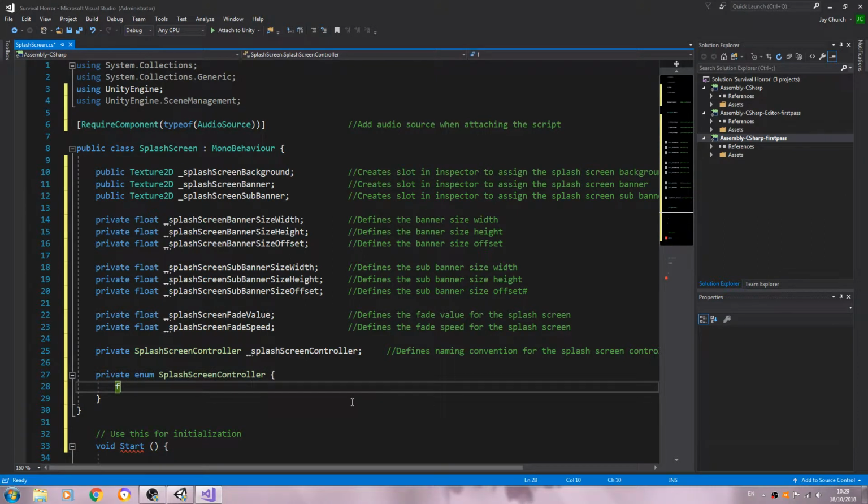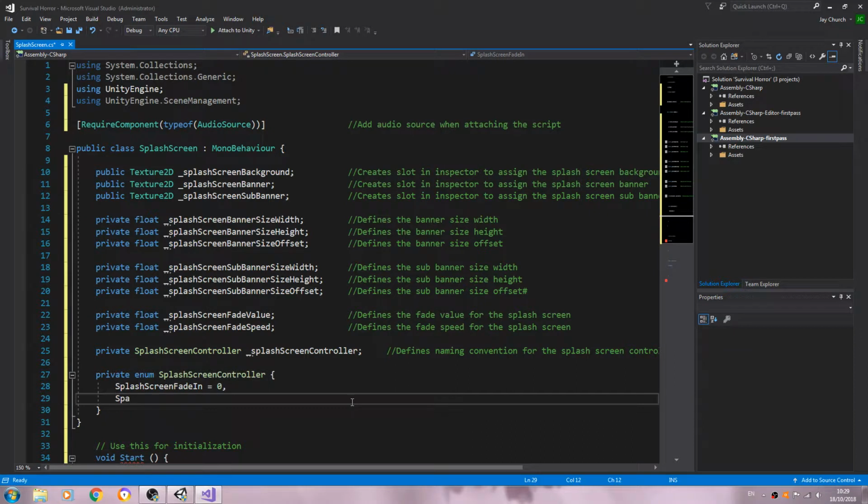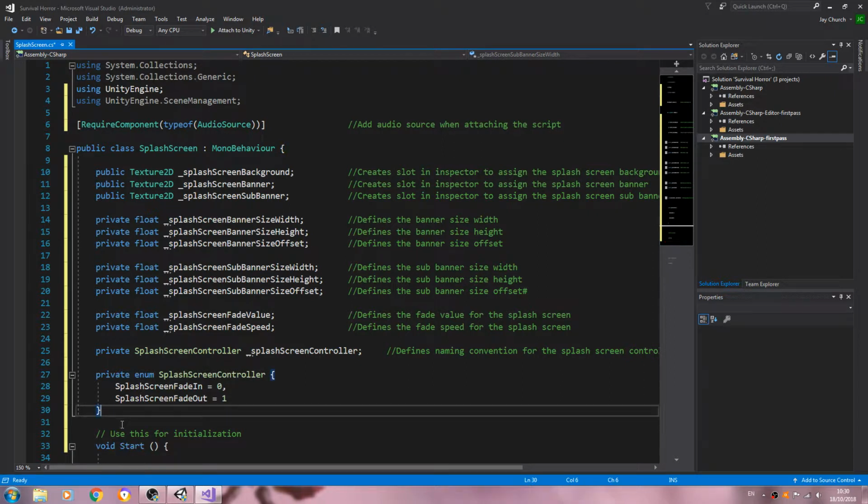Inside those brackets let's say SplashScreenFadeIn, that's going to be equal to 0, comma, SplashScreenFadeOut, and that's going to be equal to 1. And as always, remember, no comma on the very last one.